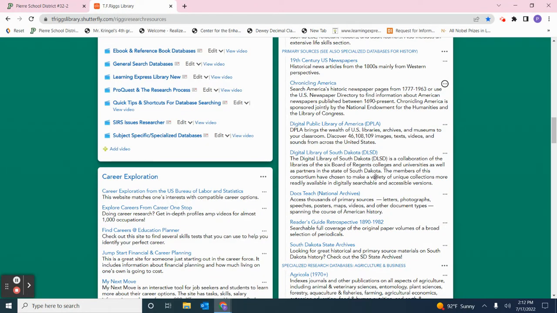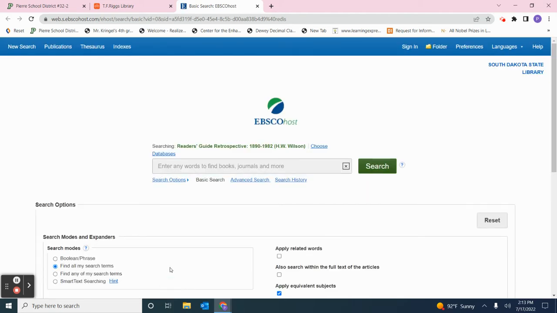There is another South Dakota State Library database on this list of primary sources that has access to newspapers and magazines, and that's called Reader's Guide Retrospective, 1890 to 1982. So the magazines and newspapers in this particular database cover the time period of 1890 to 1982. Not everything in this database is full text.